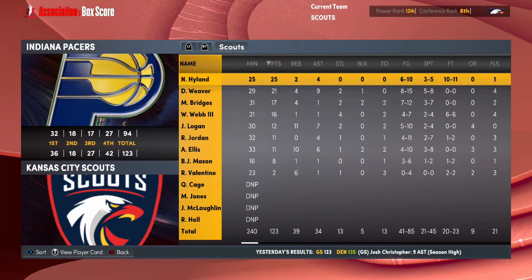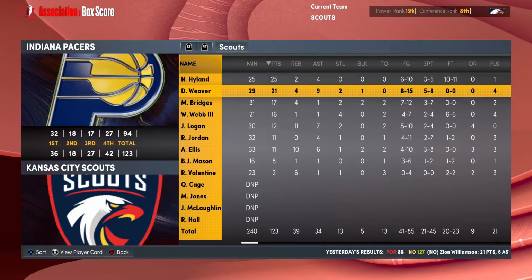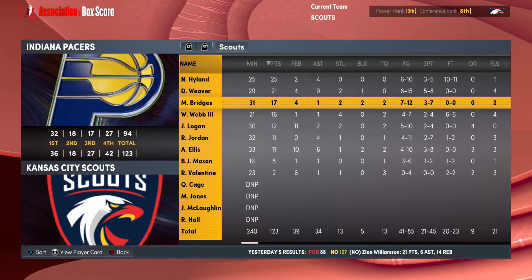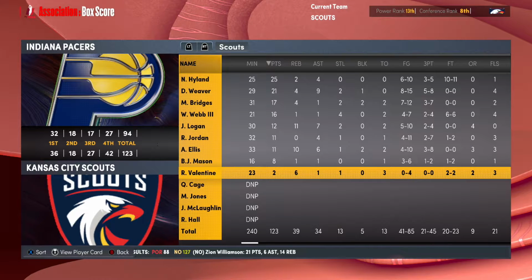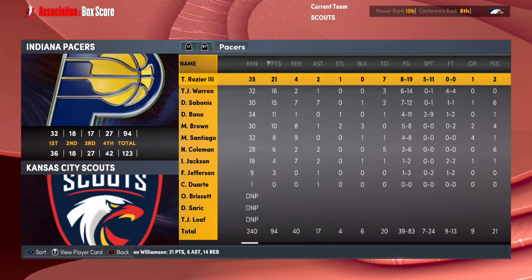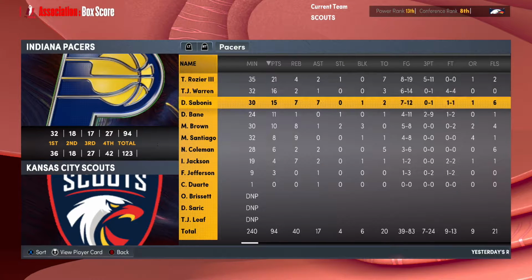Then we blew out the Pacers with, again, a big fourth quarter and a big second half performance overall. We led by 4 at halftime and then put on the afterburners to coast to victory, 123-94. 25 for Highland, 21 for Weaver, 17 for Bridges, 16 for Webb. All but 2 guys putting up 10 or more points in this game. The Pacers got 21 from Rozier, 16 from TJ Warren, 15 from Sabonis. But the Scouts get their 3rd straight win.